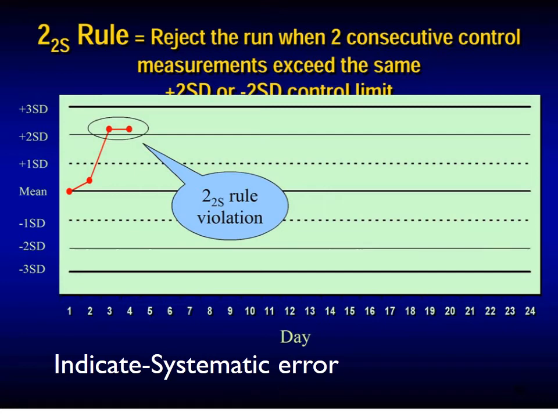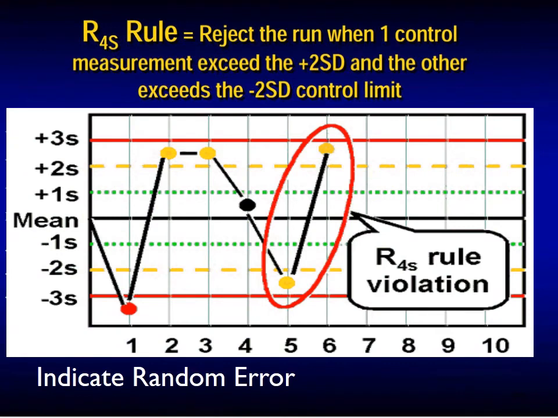This is a systematic error. This is R4S. R4S happens when one control measurement exceeds the plus 2SD and the other exceeds the minus 2SD. This is a random error.